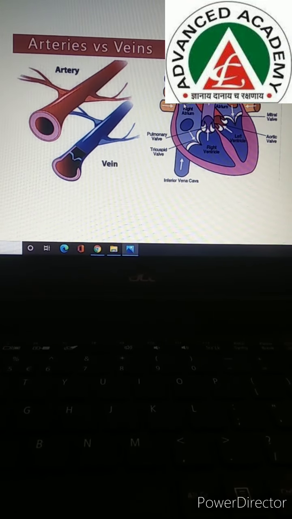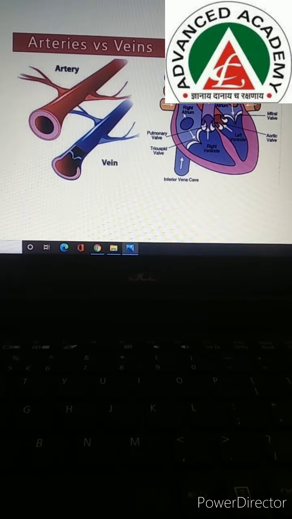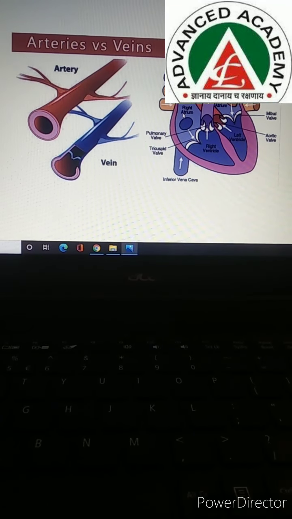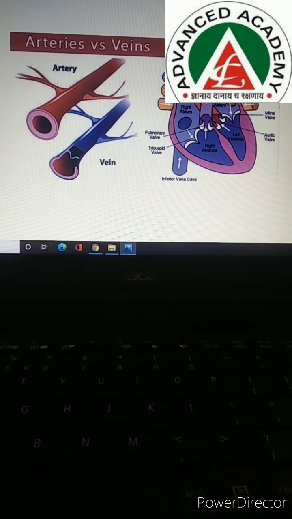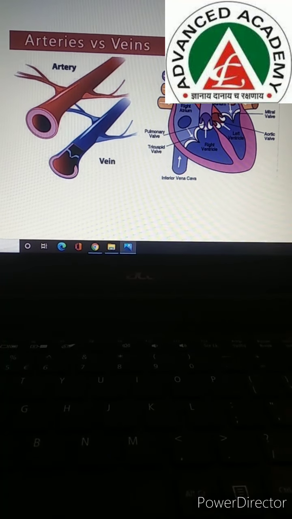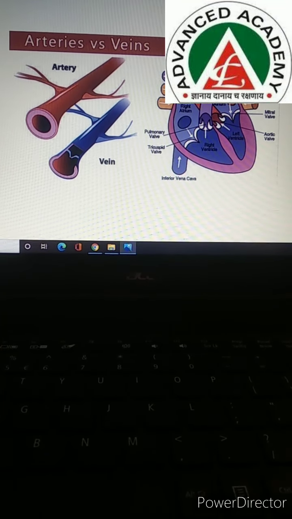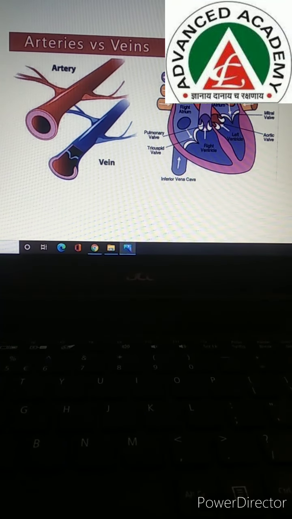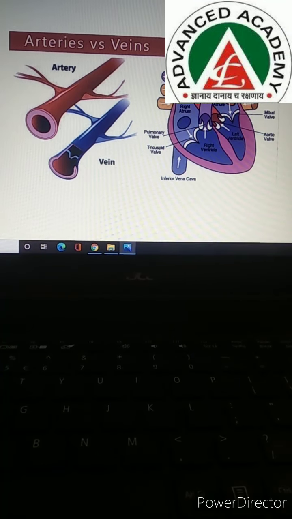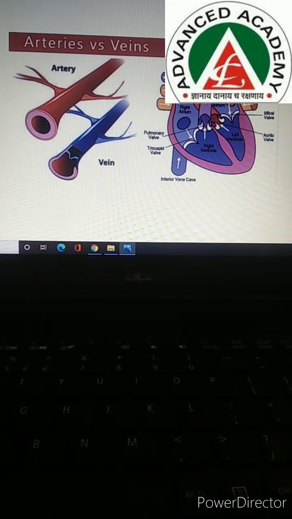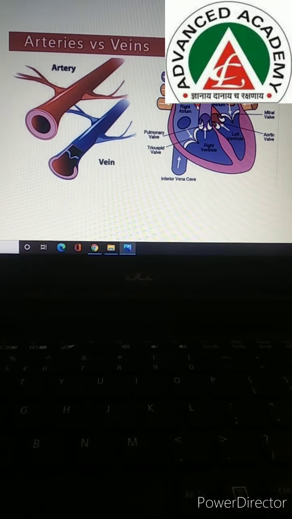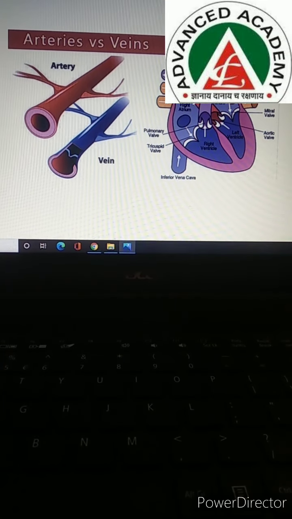Impure blood has carbon dioxide in it. So what we understood is that veins bring impure blood to the right side of the heart, and impure blood has carbon dioxide in it. The heart sends this blood to the lungs to be made pure. So what is the heart doing? The heart is sending this blood to the lungs to make it pure. Then the left side,